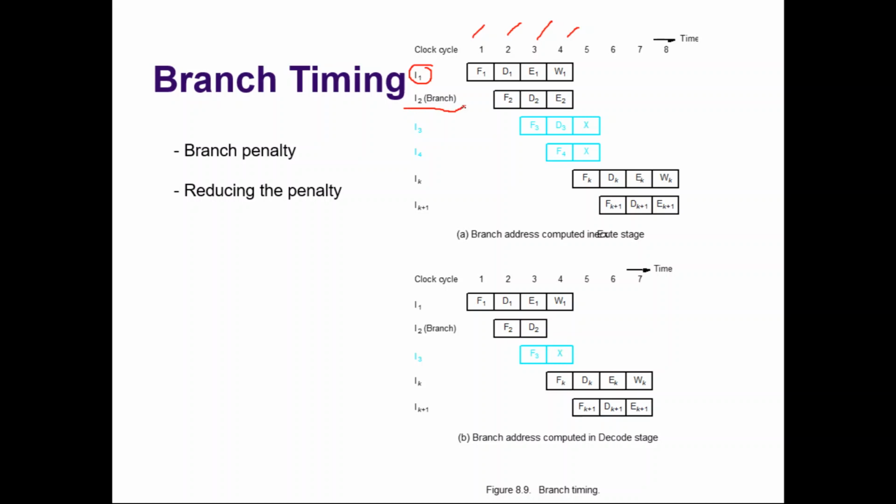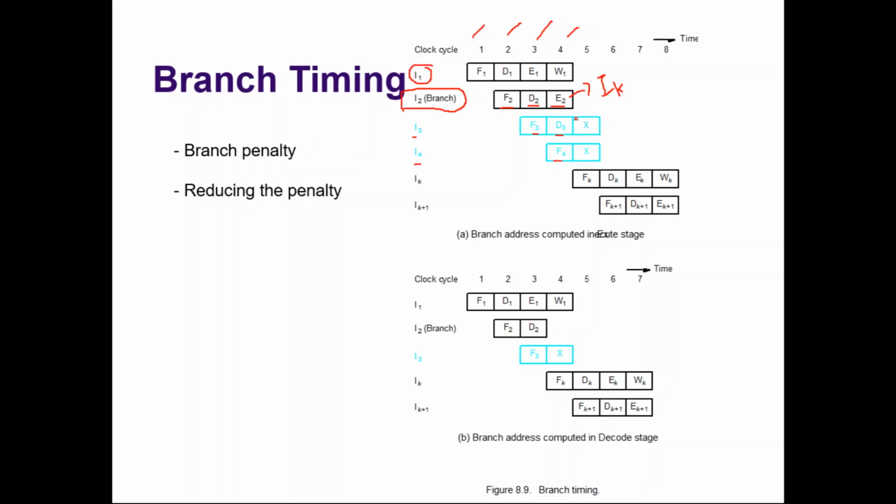Instruction 2 is a branch instruction, but the processor does not know prior. Okay, so it is fetched during the 2nd clock cycle, it is decoded during the 3rd clock cycle, it is executed during the 4th clock cycle. After execution only, the processor knows that it is a branch instruction and it wants to branch to instruction K. Okay, but meanwhile what happened? Instruction 3 was fetched and it was decoded. Not only that, instruction 4 was also fetched.